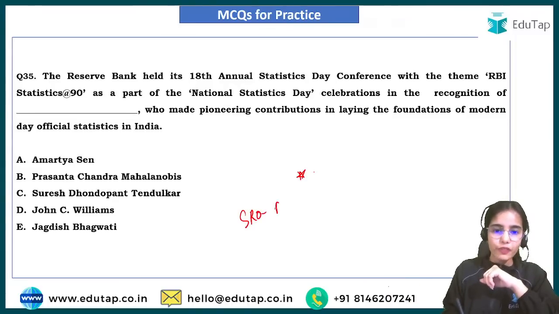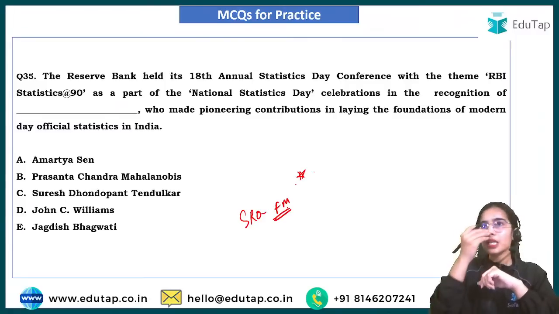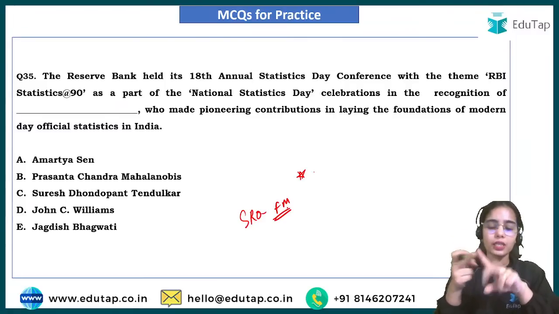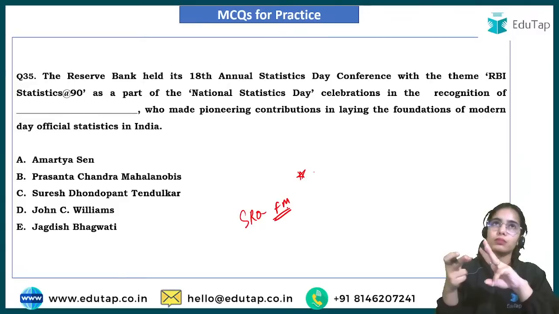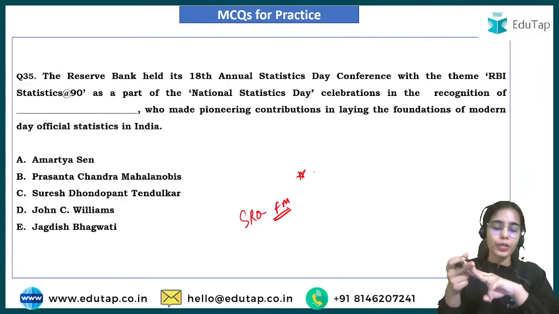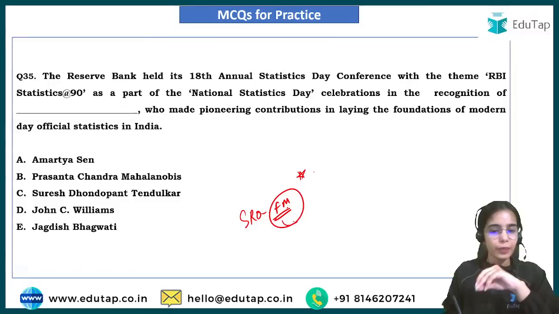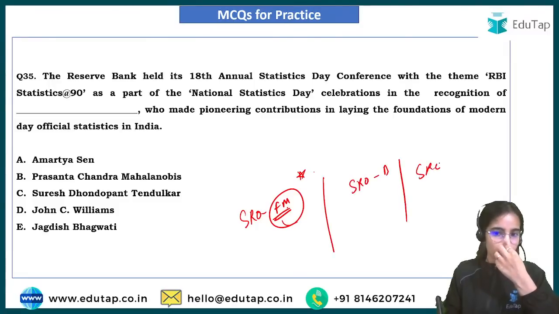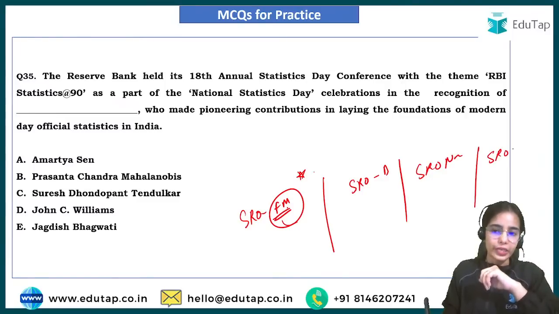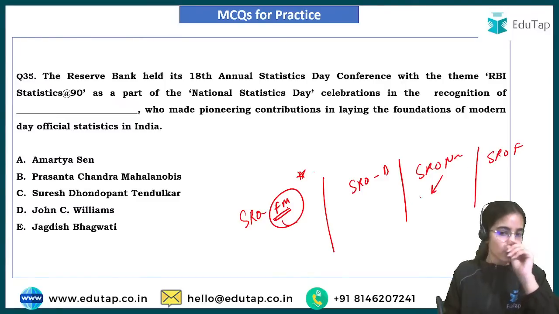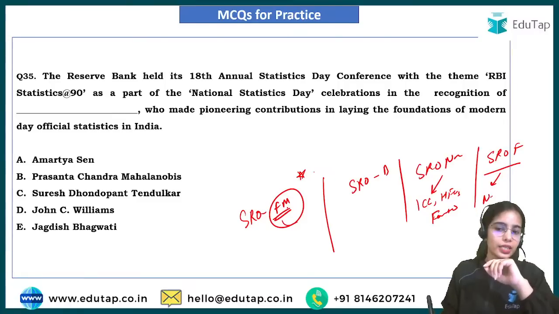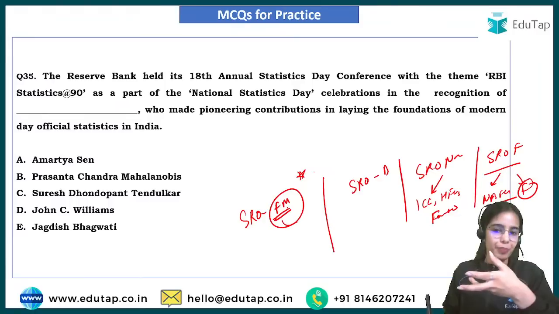SRO for financial market. Financial market means the money market, forex market, repo market, repo operation market. So that is financial market. Then there is the SRO for banks, SRO for NBFCs, SRO for fintech. SRO NBFCs are going to focus on the investment and credit companies, housing finance companies, and your factors. SRO for fintech can have other NBFCs as its members as well as the other fintechs as its members. Okay.